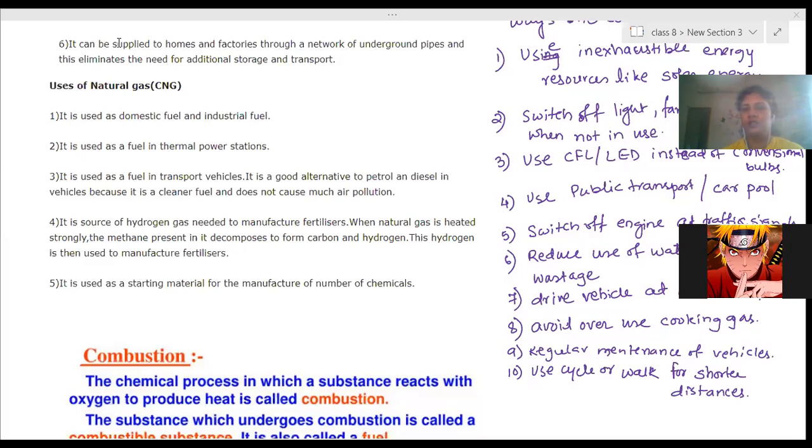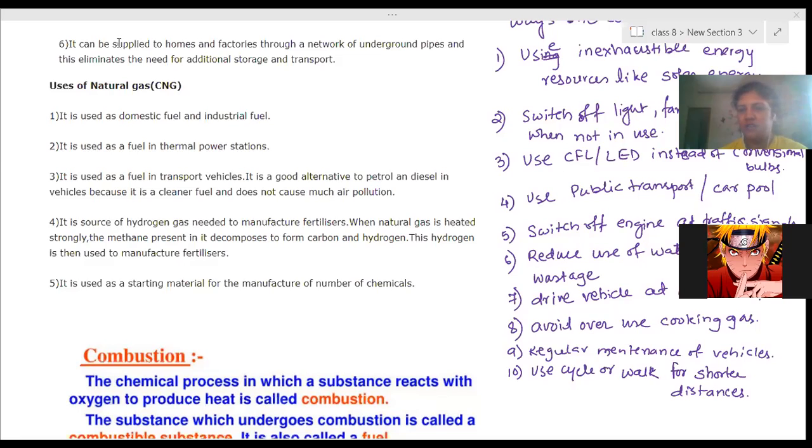So combustion is a chemical process in which any substance reacts with atmospheric oxygen and produces a large amount of heat energy. So this process is called combustion. And the substance which undergoes combustion, which can easily burn in air and produce large heat energy, we call a combustible substance.